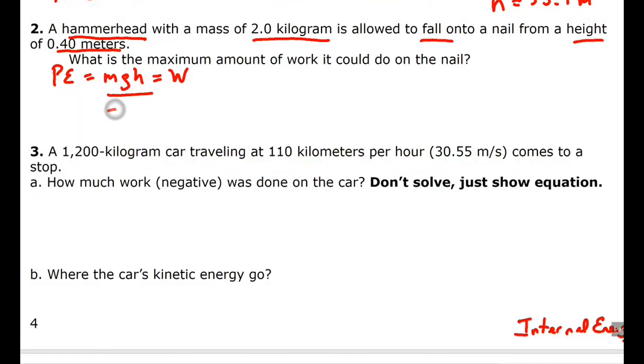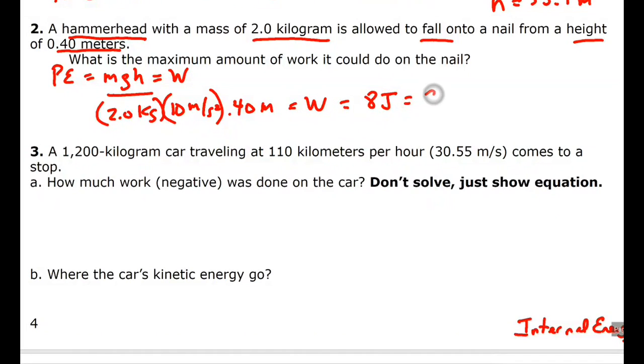So m is 2.0 kg, g is 10 meters per second squared, and the height that is given is 0.40 meters. And that's how much work it could do. That turns out to be 8 joules of work. Maybe it should be 8.0 joules of work, because we've got two significant digits. And there you go.